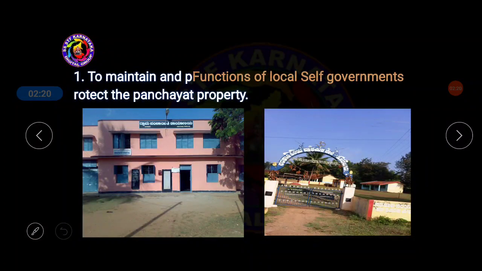Maintain and function the local self-government, that is, to protect the panchayati property. Here some writing is missing. So what is the first and foremost important function expected to be performed by the local self-government? That it will protect the panchayati property. Remember here the Grama Panchayat and Karyalaya, it is executive. Whatever property comes under the local self-government is protected by the local self-government.